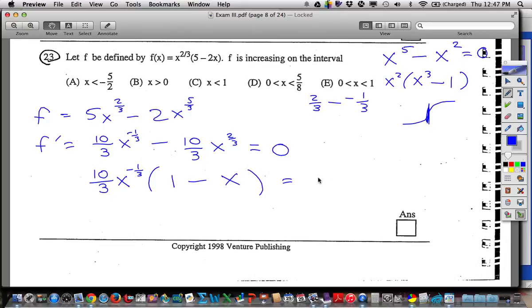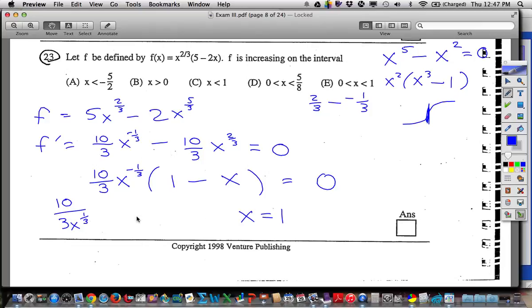Okay, anyway, where does that equal 0? Well, where's this equal 0? The parentheses. When x is 1. So that's one place. What about this over here? This would be 10 over 3x to the 1/3. That negative power would flip to the bottom. That'll never equal 0.